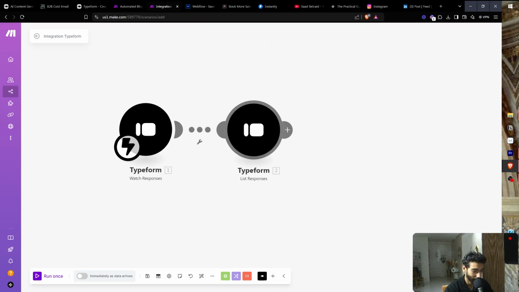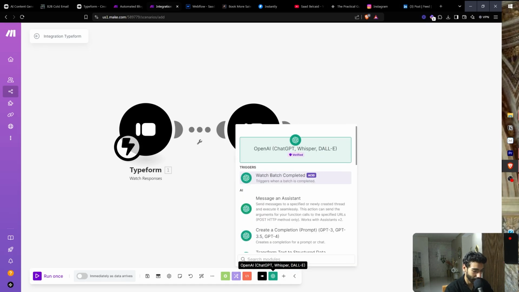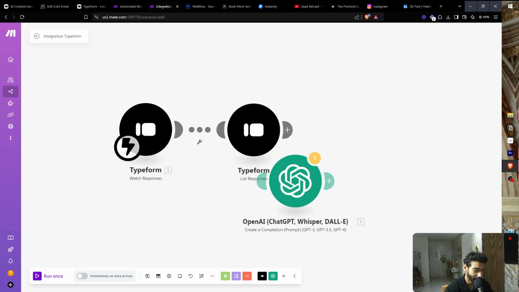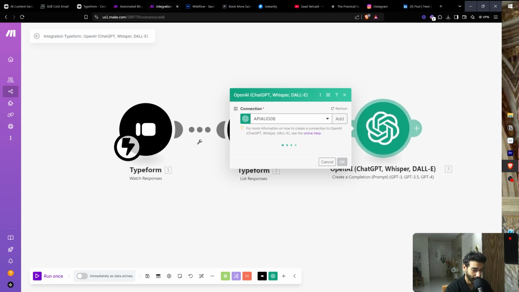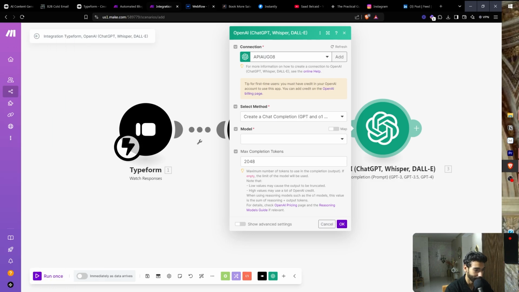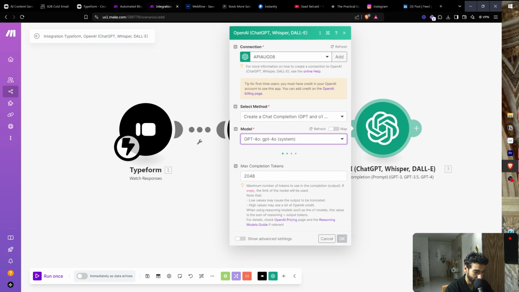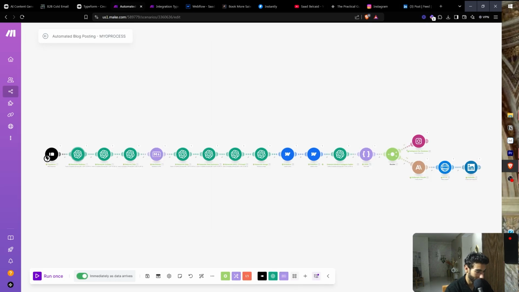And then what we want is a GPT create a completion. And then we're going to do something like, let's just copy the prompt that I have here. Create an outline is going to be o1-mini. So let's just go and use GPT-4o. Let's just copy our prompt right here.